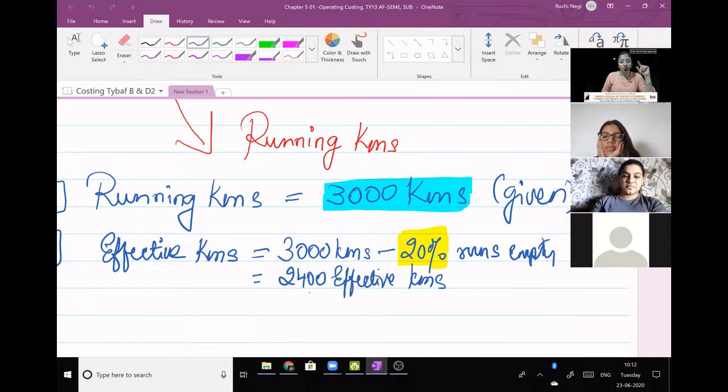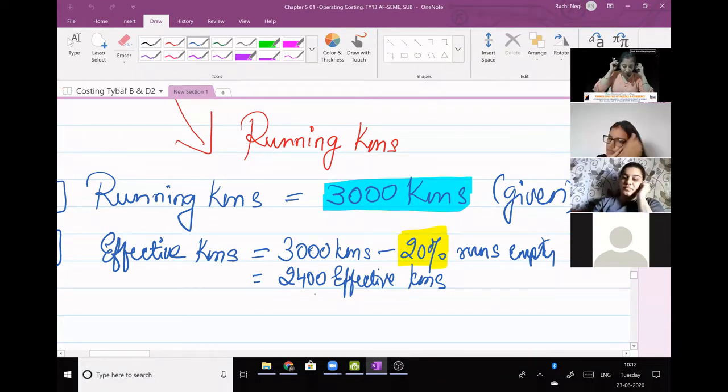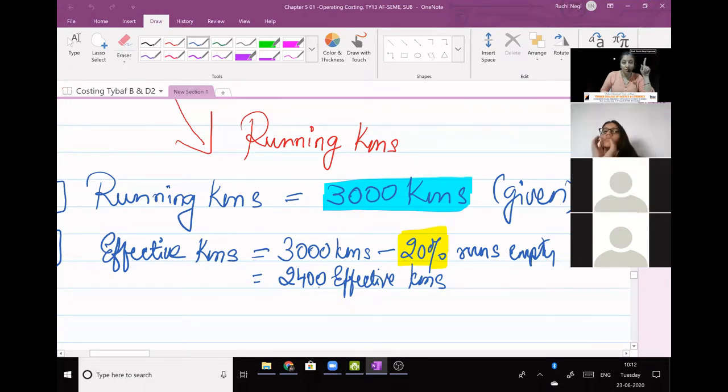So your variable cost will be calculated on 3,000, not on 2,400. Am I clear? But for the purpose of calculating the overall total operating cost, there you will consider 2,400. Am I clear about this? So you will calculate your variable cost on this 3,000 and not on 2,400. Remember, this is the highlight of the question.